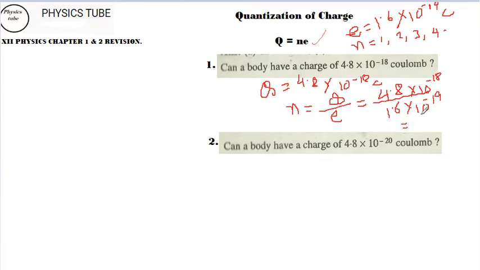So it will turn to 4.8 by 1.6 into 10 to the power 10, because this becomes 10 to the power minus 1, so it will go there and it will become 1. Now if you get rid of these two points, 16 and 48 will go very nicely. How will it go? 16 and 48, just forget about the decimal number.